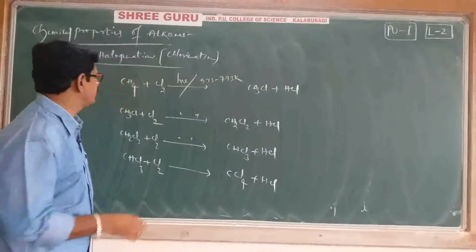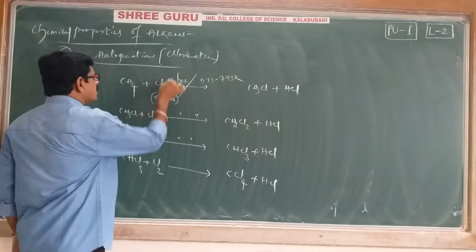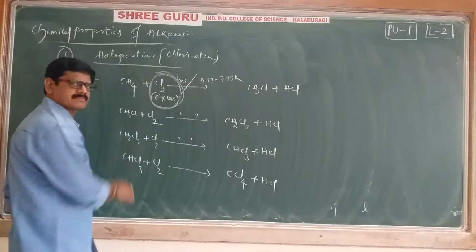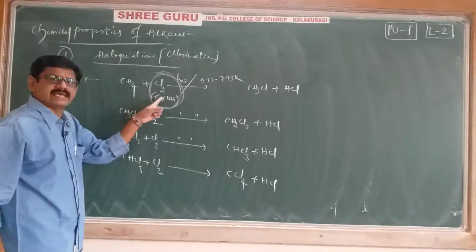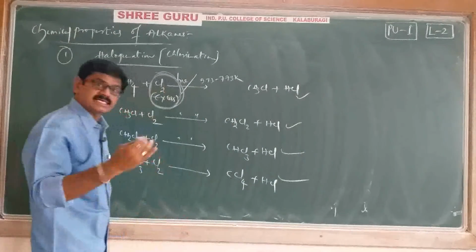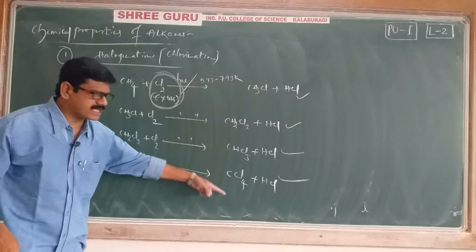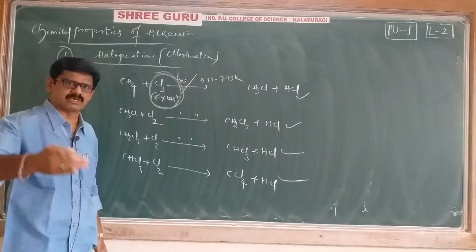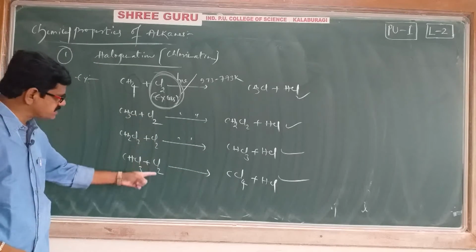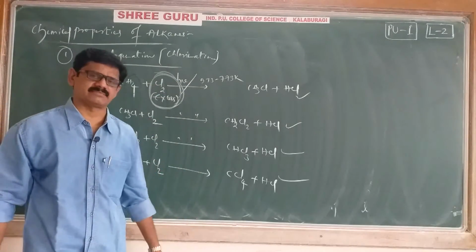See here carefully. Suppose you take excess chlorine, try to understand. If chlorine is taken in excess, then all these reactions take place successively, one by one, one by one. Why? Because in every reaction we are using chlorine. That's why if chlorine is in excess, all the reactions take place.